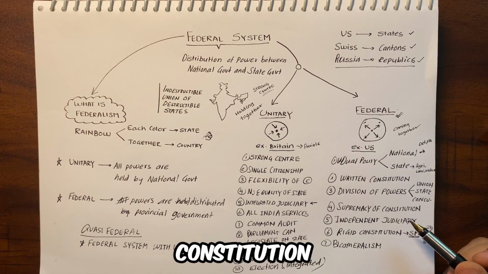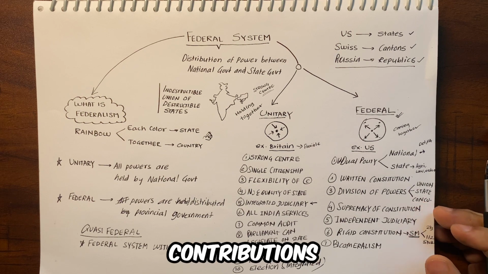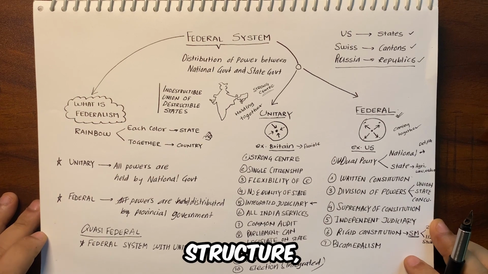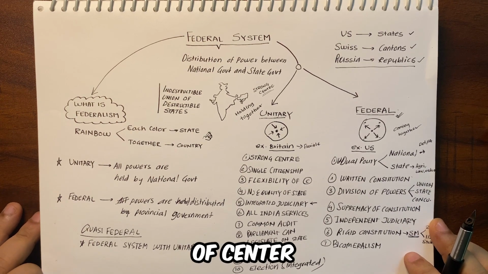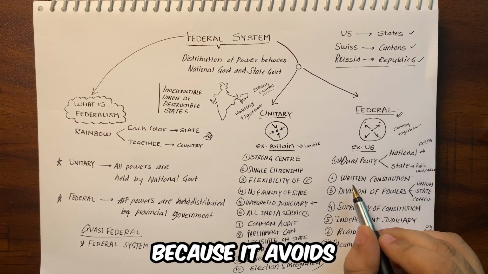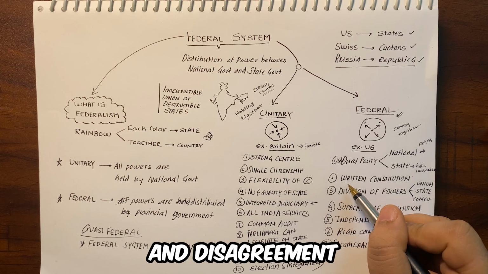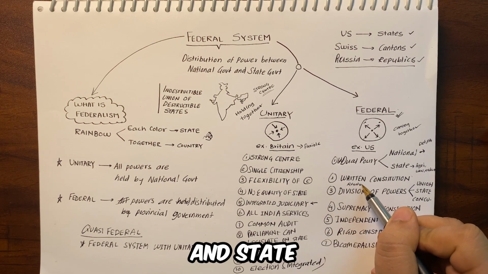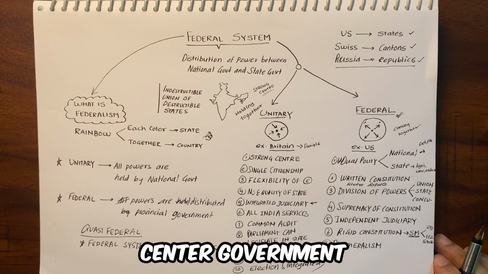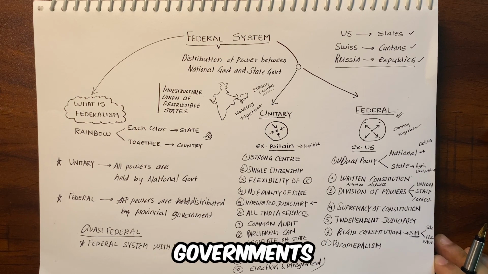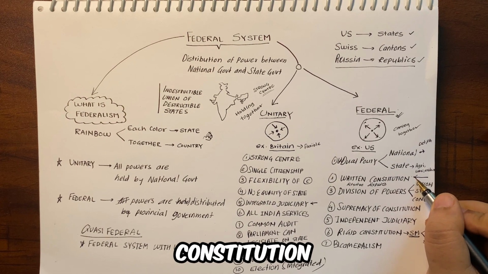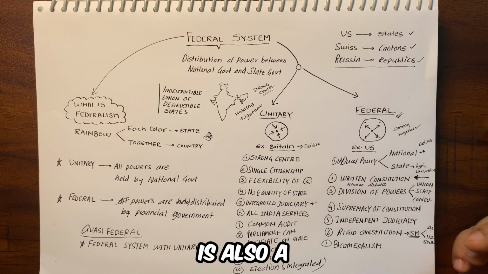Next, written constitution. In general, in a federal government, constitutions are written. Now, the Indian constitution is the lengthiest in the world because it specifies the structure, organization, powers, and functions of the center and states. Now, why write such provisions in the case of a federal government? Because it avoids misunderstanding and disagreement between the central government and state government. So it is necessary that provisions are written so that the central government cannot overpower the state governments arbitrarily. That is why in a federal government, usually you will find a written constitution, and the Indian constitution is also a written constitution.